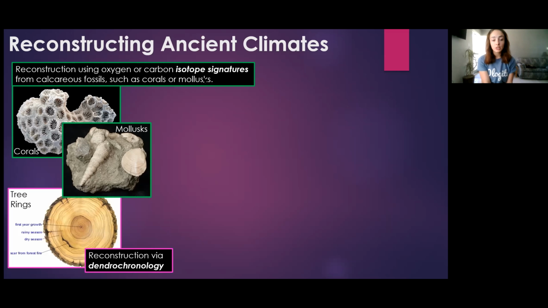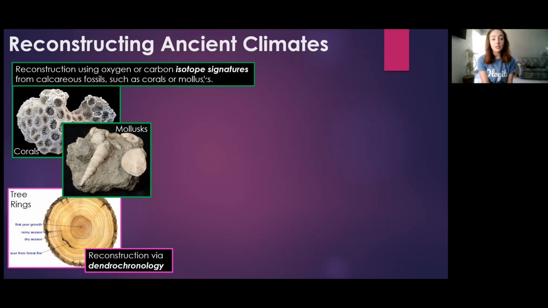The next proxy we can use is dendrochronology. Dendrochronology is a method in which we use tree rings to reconstruct past environments and climates. We can do this because trees grow in annual rings, and their thicknesses and composition can tell us a lot about the environment during the time they were growing that ring.